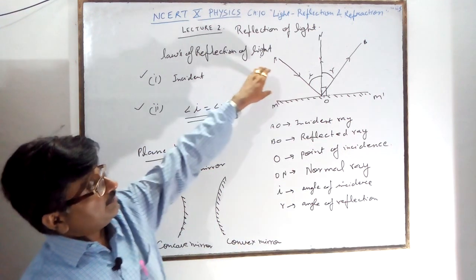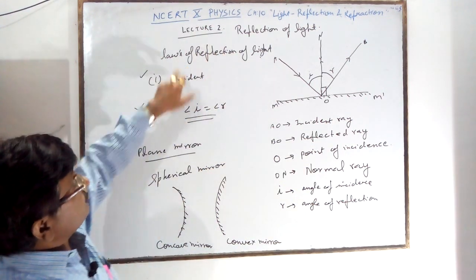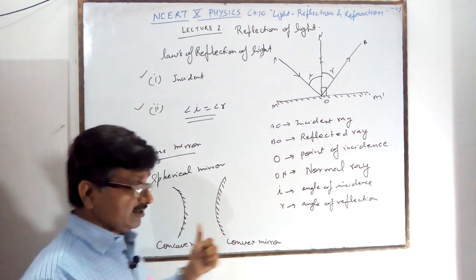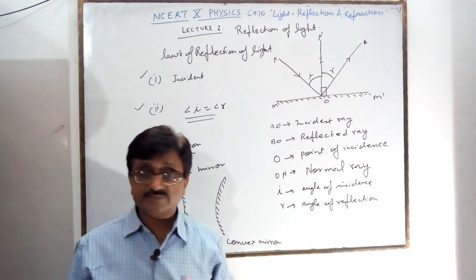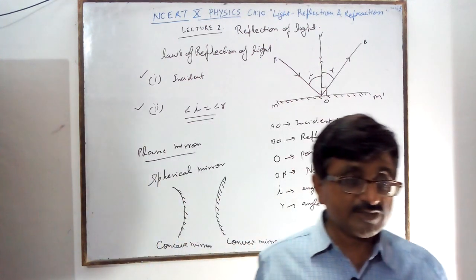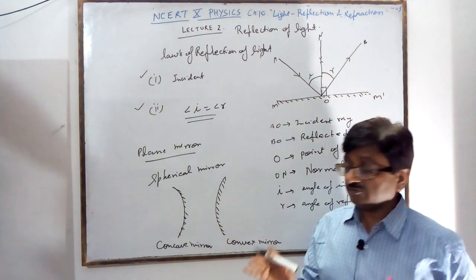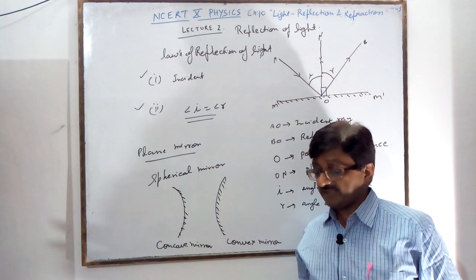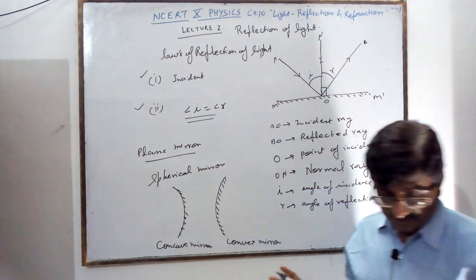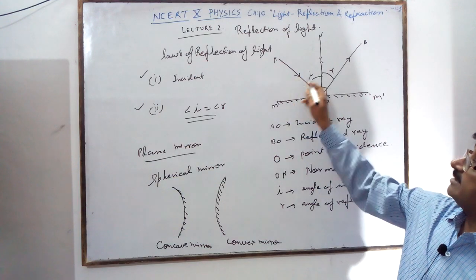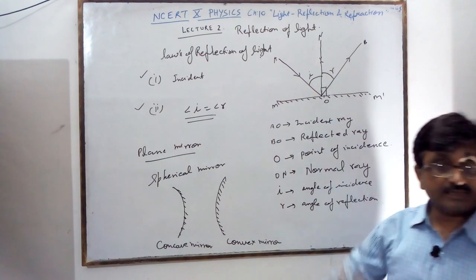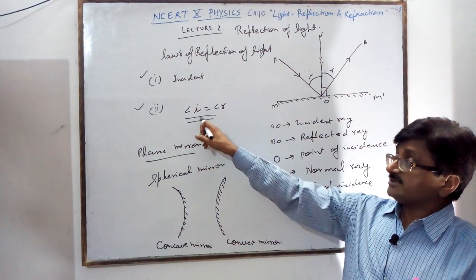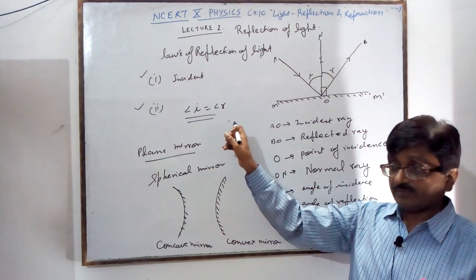All follow the same law. What law is being followed? The same law as the plane mirror will be followed by the concave and the convex mirror. Concave and convex mirrors also follow the laws of reflection of light. There are two laws of reflection of light. The incident ray, normal ray and reflected ray all lie in the same plane. The angle of incidence is always equal to the angle of reflection.